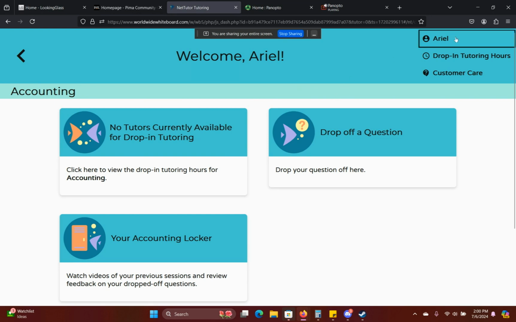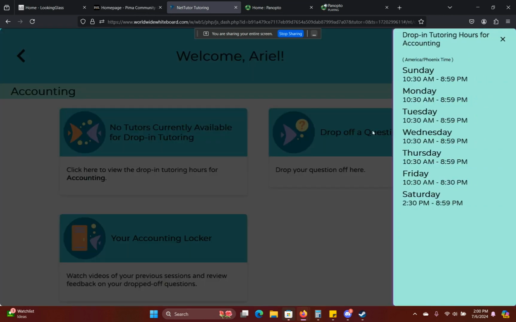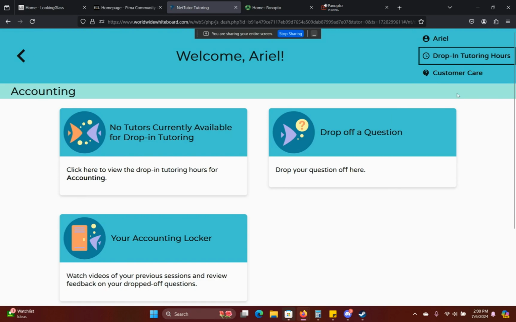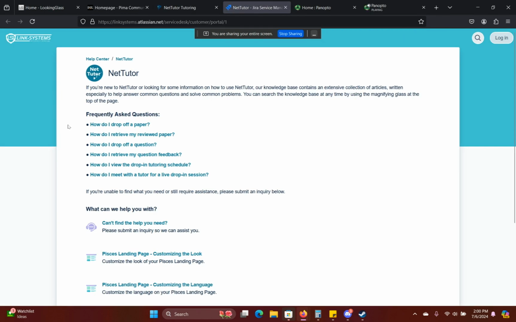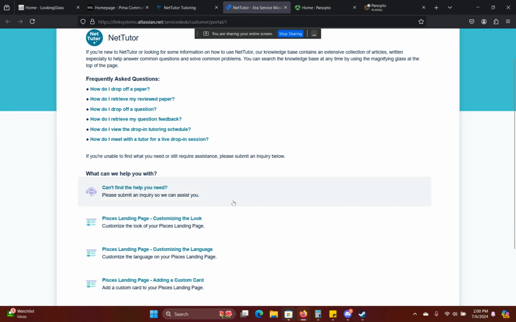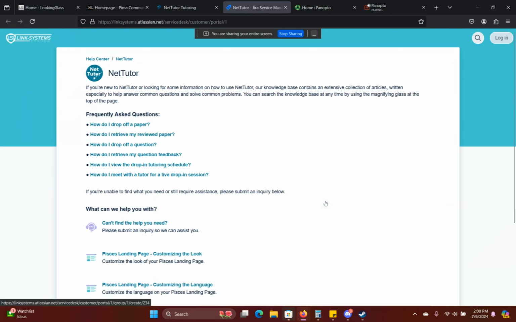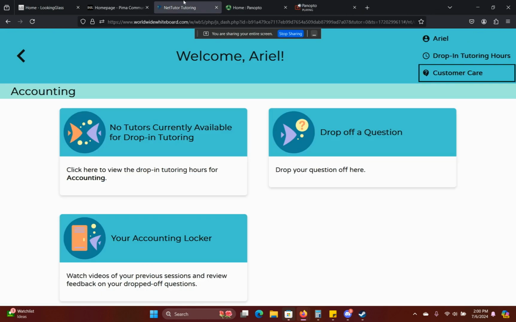It has your profile, username, and the drop-in tutoring hours. This varies every other week. Right now it says this, but it also depends on what tutor is available. During those days and times, you might not always get the same tutor. And just to let you know, in case you need some customer service help with Net Tutor, this is still here for your convenience. I'm going to click on it and show you any frequent questions, how to drop off your paper, how they can help you, and so on and so forth. So I'm going to go ahead and click off of that, going right back to the main page.